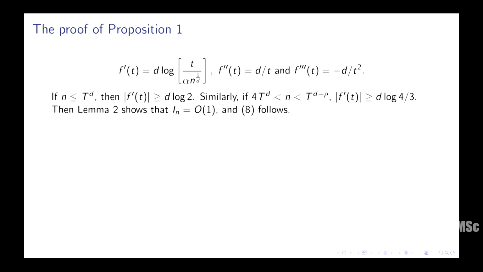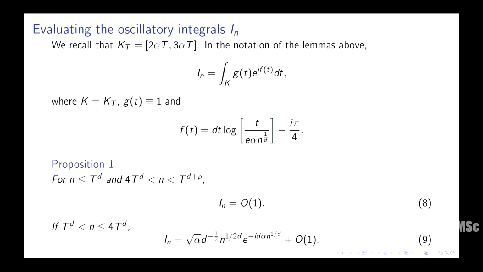Okay, so now I have about 5 minutes left, so I'm going to speed up. I've just written out what I said already. F of t looks like this. I put in all the constants, right? And I said, look, if n is much smaller than some t to the d, or bigger than 4 times t to the d, then it turns out to be O of 1. That comes from the easy saddle point lemma, easy stationary phase argument, lemma 2 as we call it. But the main term is going to be root alpha d, d to the minus half, n to the 1 over 2d, and then e to the minus i d alpha n to the 1 over d. This is the term that appeared in my Dirichlet series, the one for which I want an asymptotic.